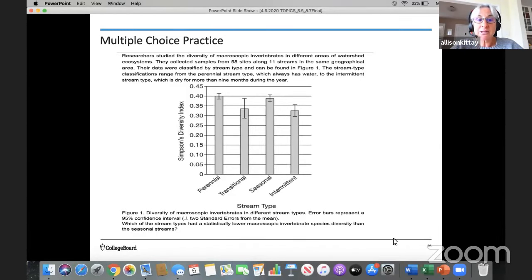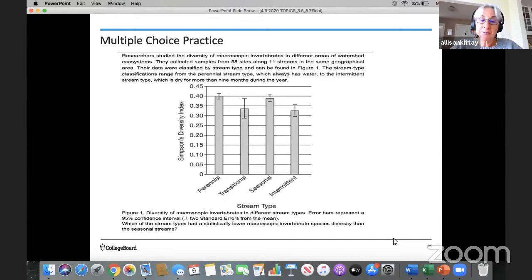The stream type classifications range from the perennial stream type, which always has water, to the intermittent stream type, which is dry for more than 9 months during the year. I want you to also notice that the diversity of these macroscopic invertebrates in different stream types has error bars that represent a 95% confidence interval, which means that there's plus or minus 2 standard error of the mean.